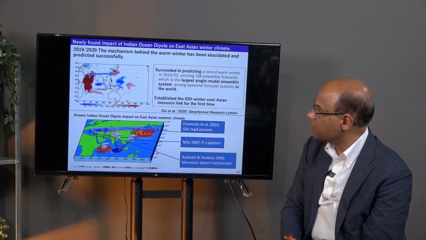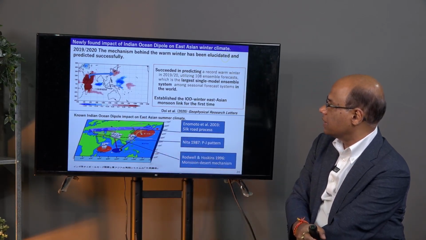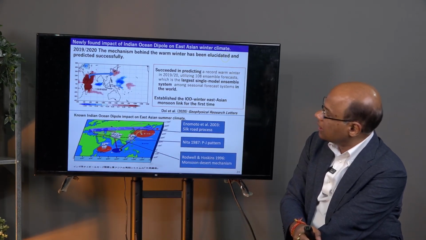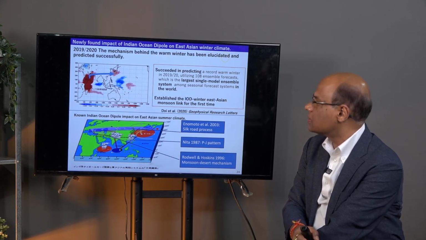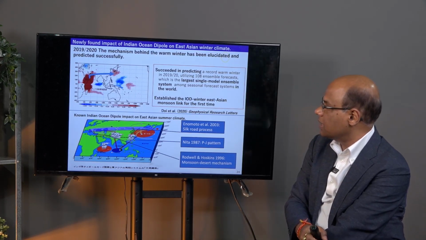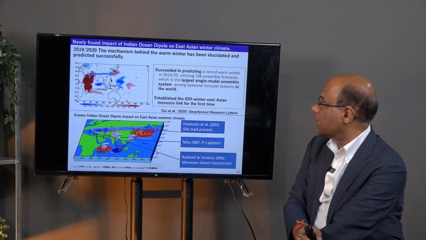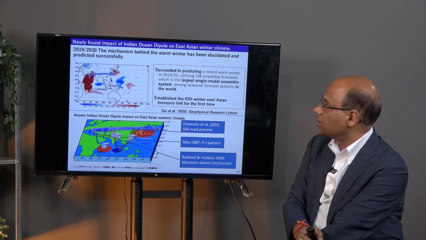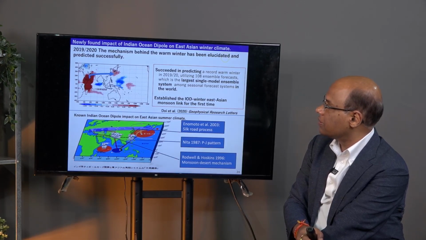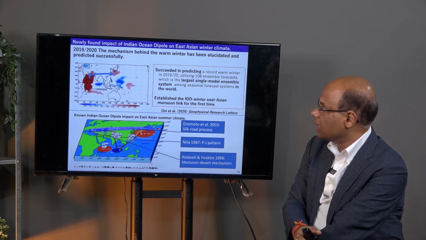So, whenever you have a positive Indian Ocean dipole, we have warmer conditions over East Asia, and Japan suffered from serious heat related diseases, heat strokes, especially if you have a positive Indian Ocean dipole and La Nina happening together, like what happened in 2007 and 2010. Japan suffered from serious heat waves, and it's also happening in present years.